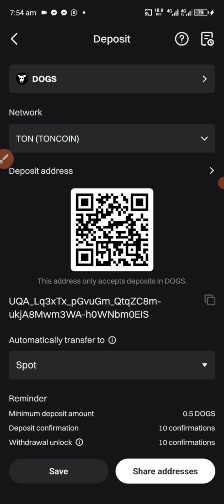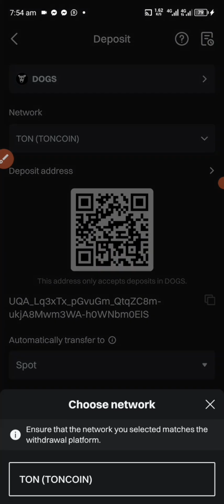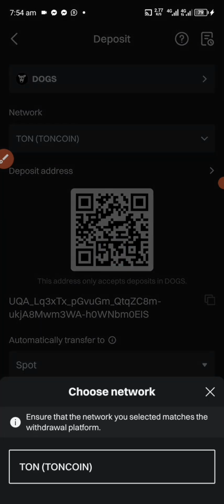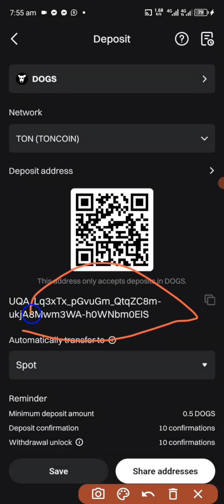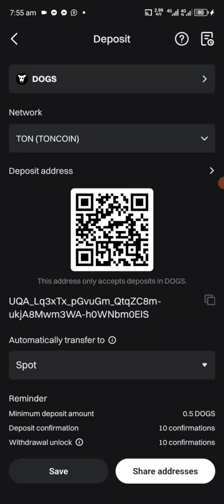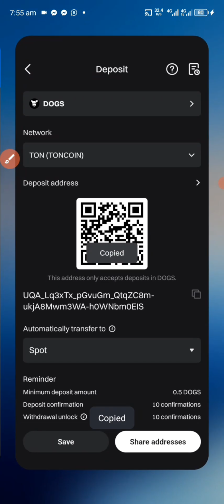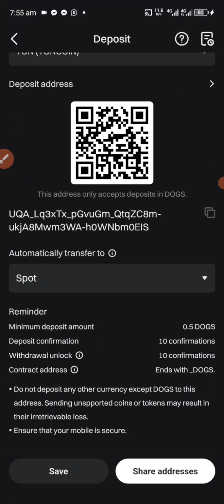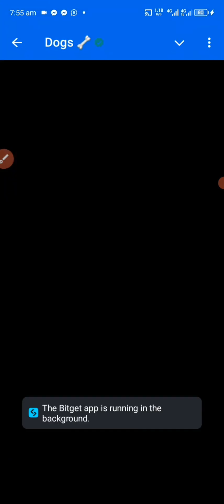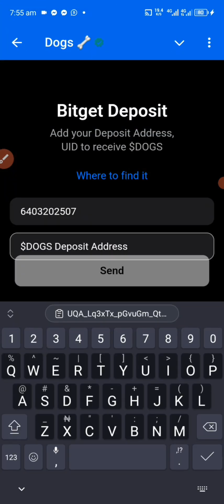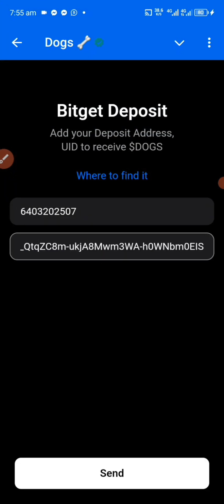As you can see, it automatically chose the network. So you copy your address. Here's the address. Copy it. So you head over to the Telegram bot, you paste it and you hit the send button.